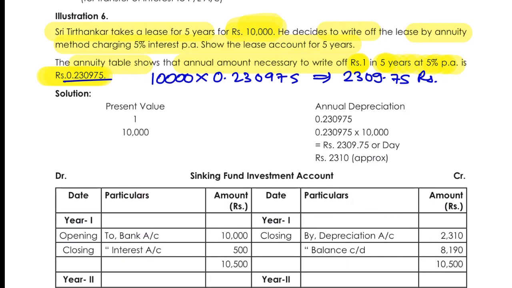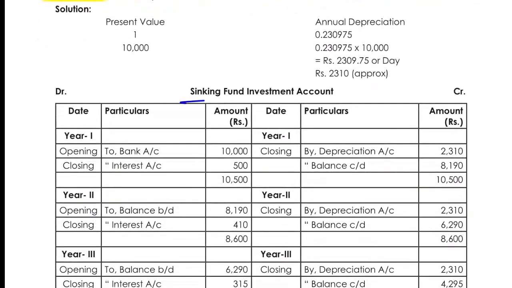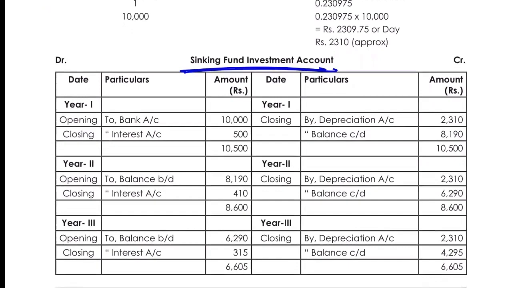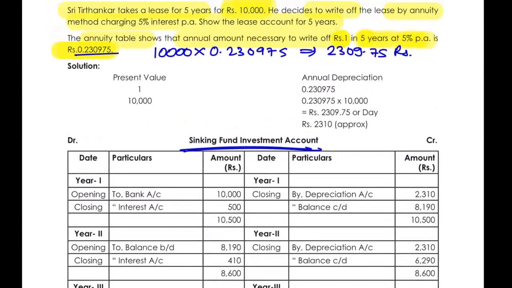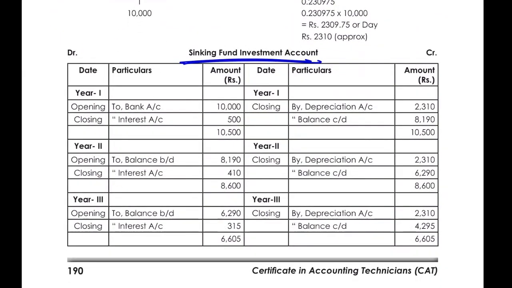Okay. So if you see the sinking fund investment account, the same process is done. 2309 is converted approximately to 2310 rupees per year. So in the same way, in the sinking fund investment, the opening balance is 10,000. Depreciation is charged every year. There is an interest which is 10,000 into 5%, that is 500 rupees. Depreciation is 2310. The closing balance is 8190.